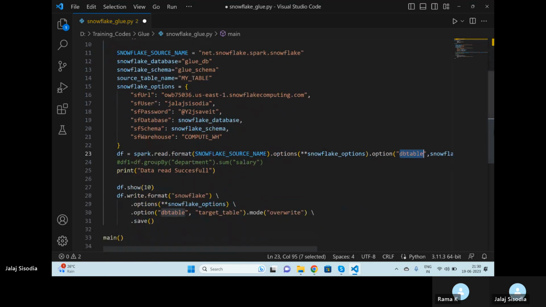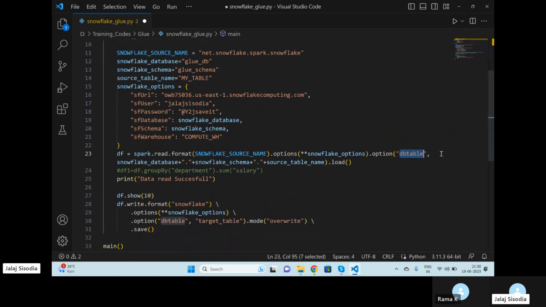Then you say DB table, Snowflake database, Snowflake schema, and Snowflake table name. Load this. Basically, we are saying from this database, from this schema, this table, load this table into my data frame called df. Okay, we are actually reading the data.